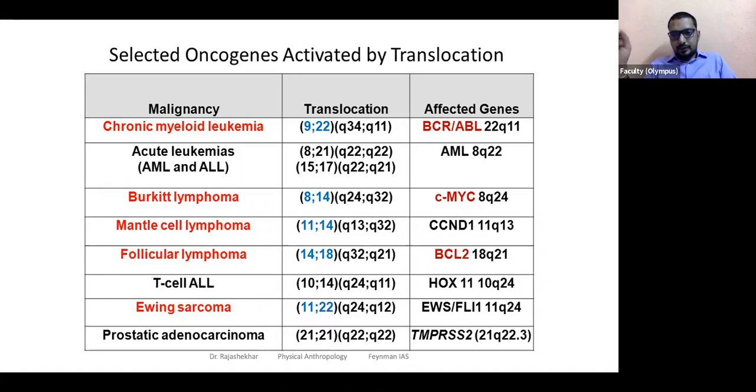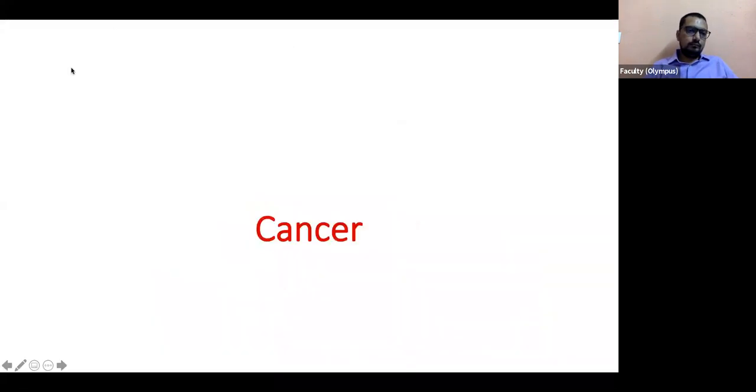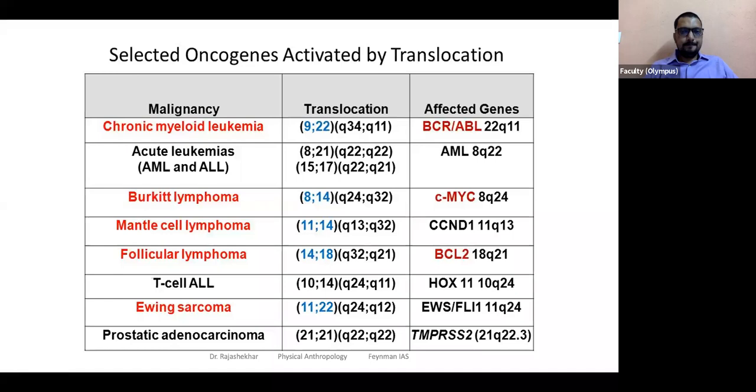Is the translocation clear to you? Okay, so this is about structural abnormalities.